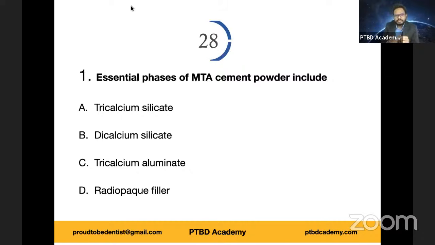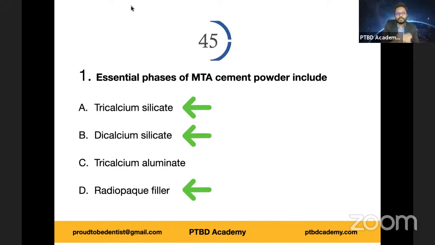Tricalcium aluminate and tetracalcium aluminoferrite are present as minor constituents. Also calcium carbonate and calcium sulfate. So these are not considered essential phases. Tricalcium silicate is an essential phase. Dicalcium silicate is also an essential phase. And radio-opaque fillers. A, B, and D are the right answers.